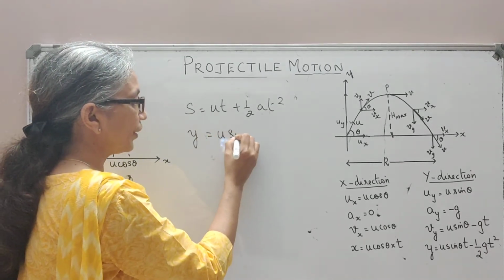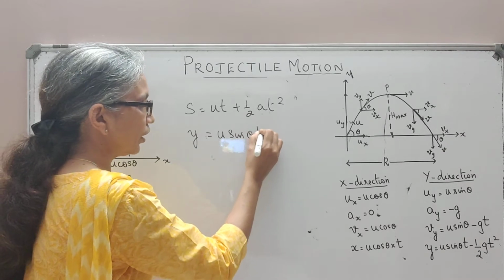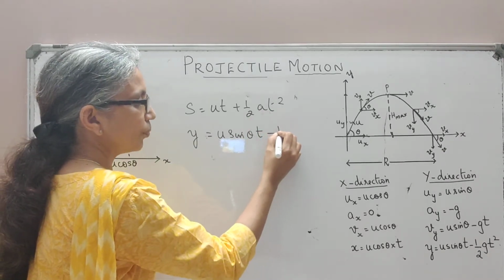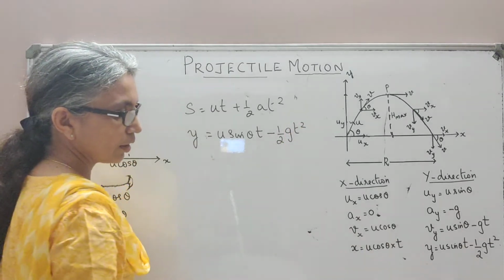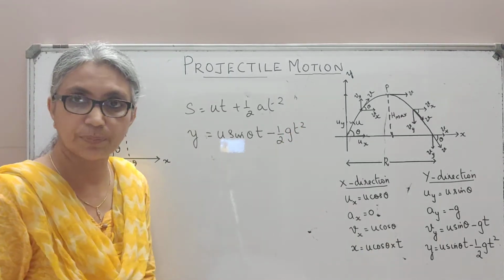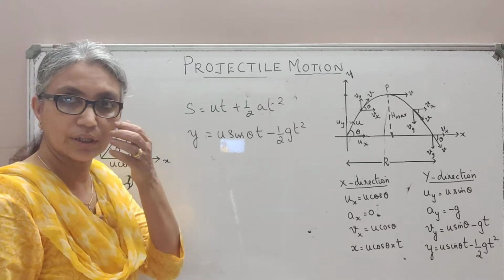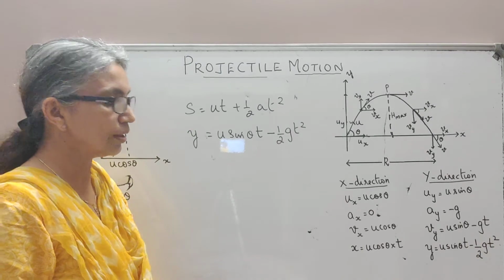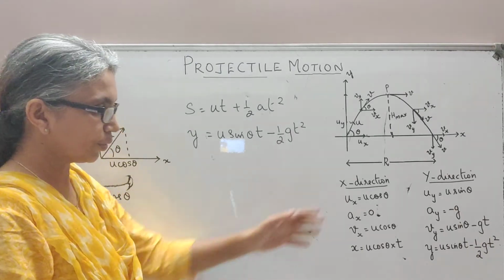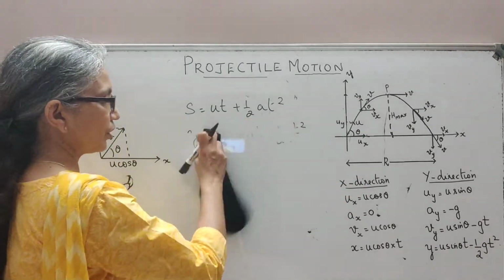Initial velocity along the y direction is u sine theta into t, and this is minus g, so minus half gt square. So y, that is the displacement of the particle along the y-axis, will be u sine theta into t minus half gt square. I hope you've understood how we have written all those equations there.